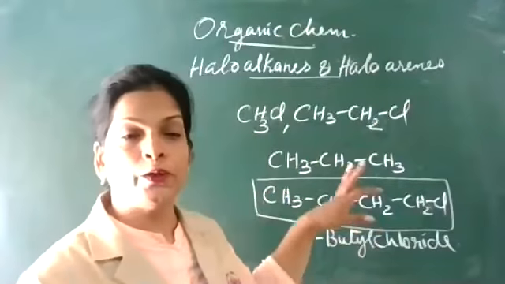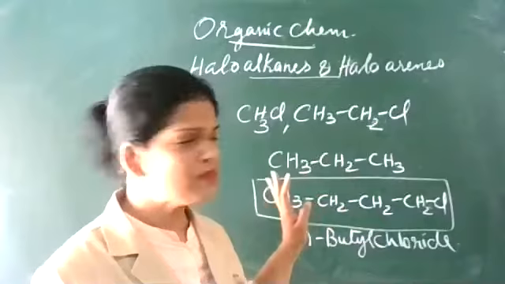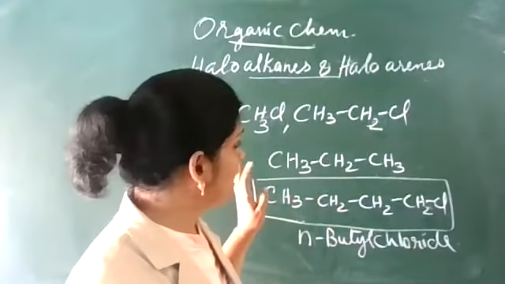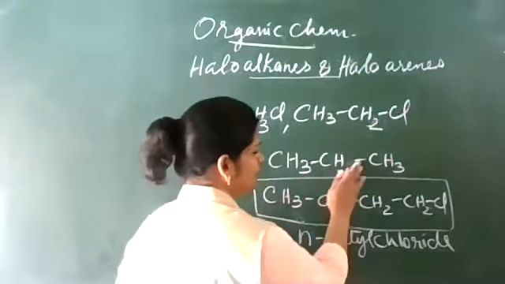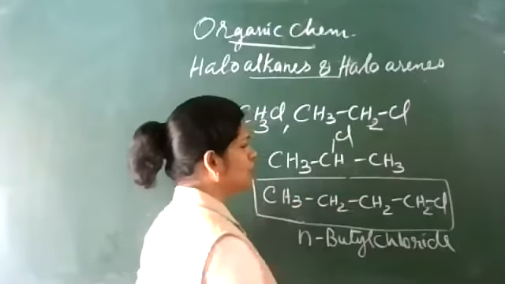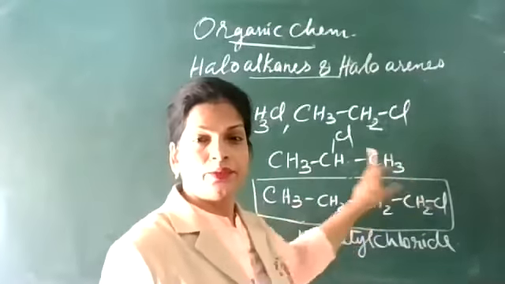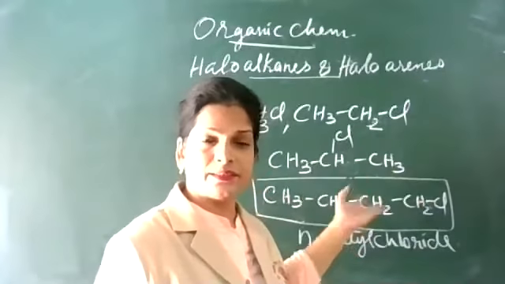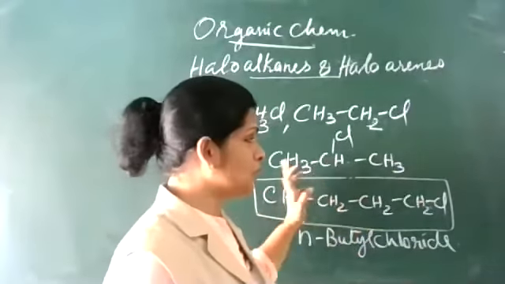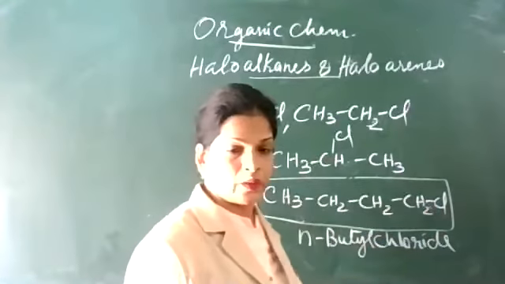That is chloro alkane. Now here we find chloro, that is 2-fluoropropane, 2-fluoro, numbering from this side or that side. Now this is butyl chloride.